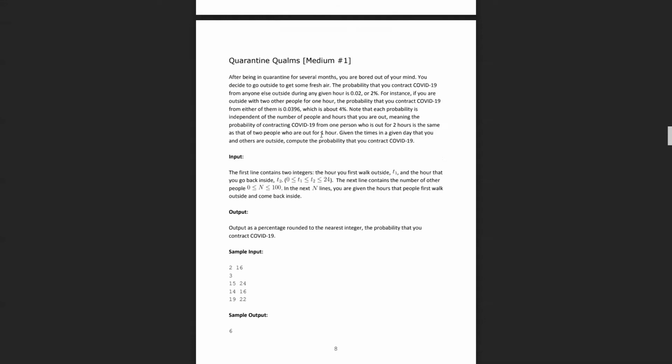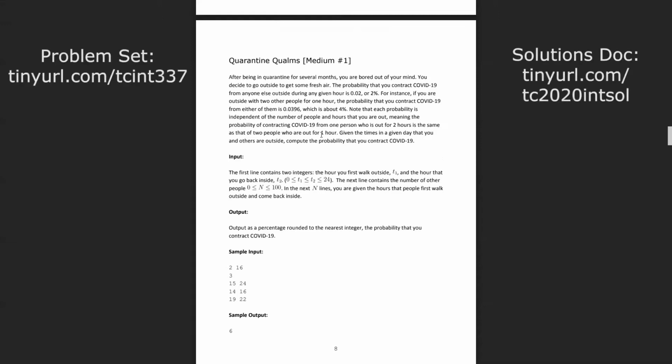Okay, so the first problem we're going to be quickly going over today that was highly requested was Quarantine Qualms. I'm just going to share my screen. Quarantine Qualms is medium number 1 in the advanced division and medium number 3 in the intermediate division. So if you're following along with us in the links that Wimbert sent to the chat, you can go to medium number 3 and you'll see Quarantine Qualms.